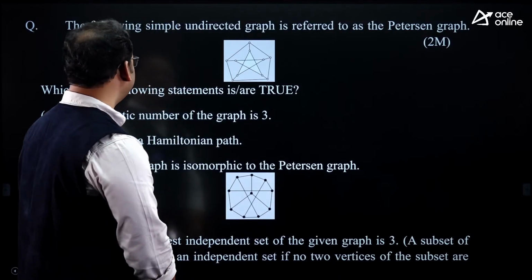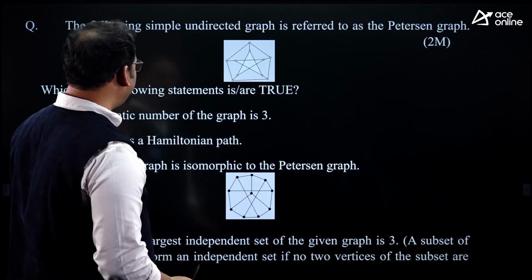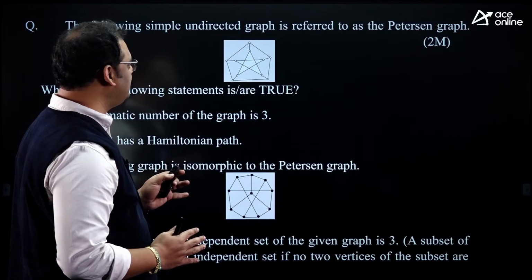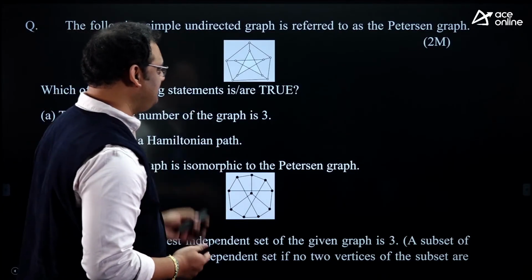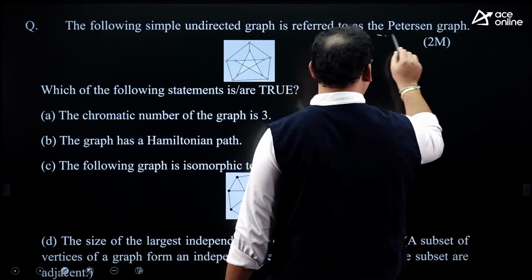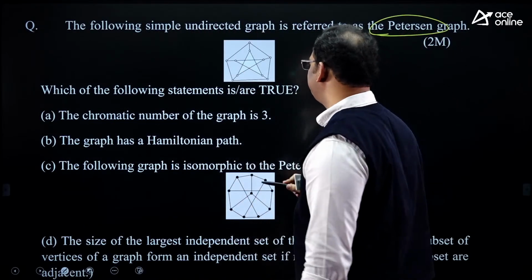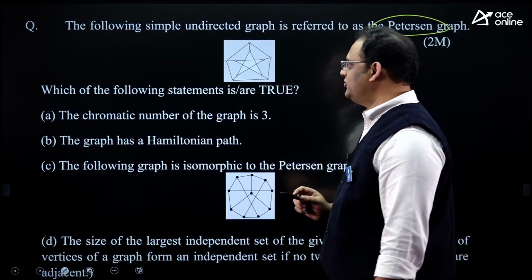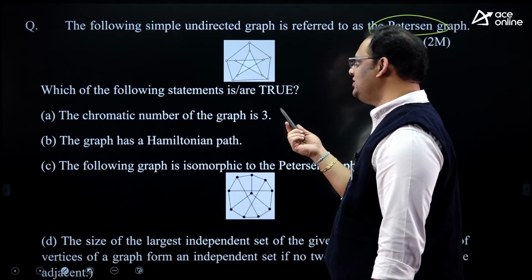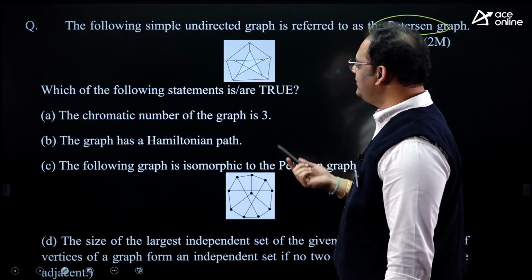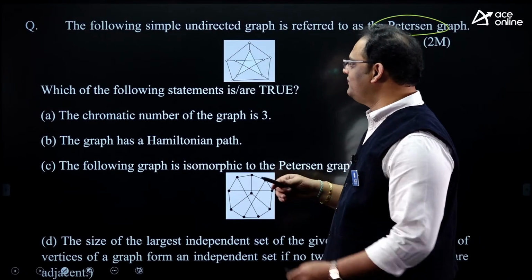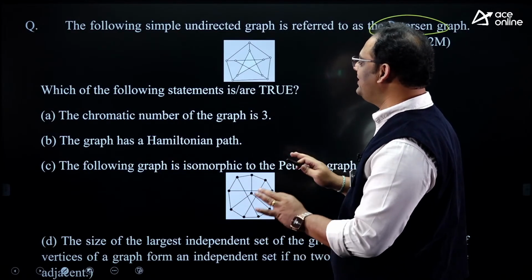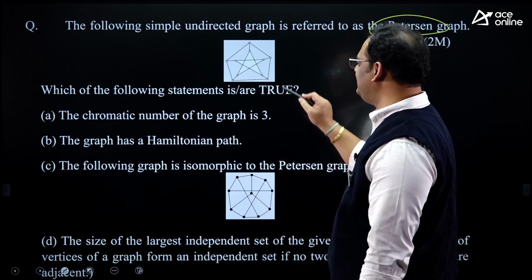The following simple undirected graph is referred to as Petersen's graph. 10 vertices, degree of every vertex is 3, chromatic number 3. So this is the simple undirected graph, and that is our Petersen's.